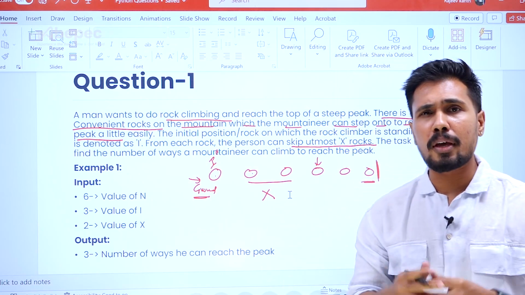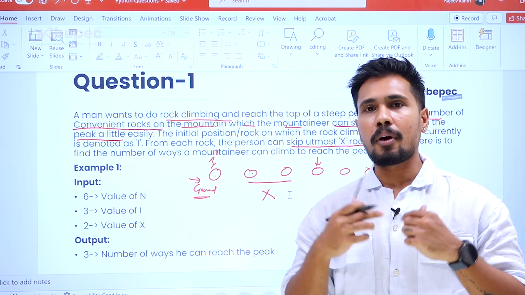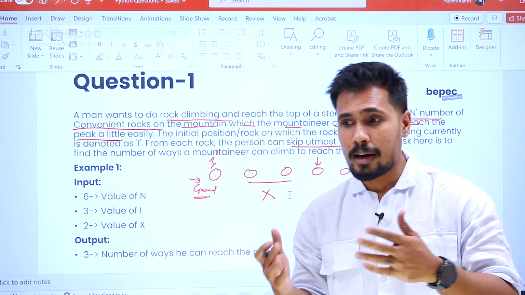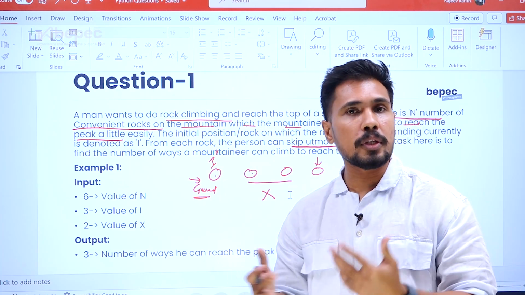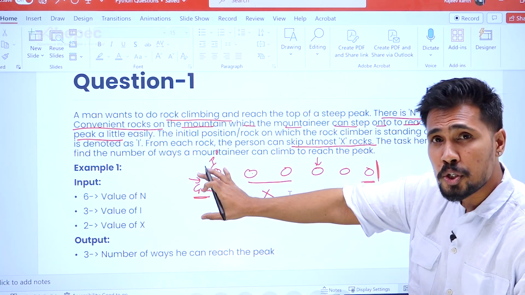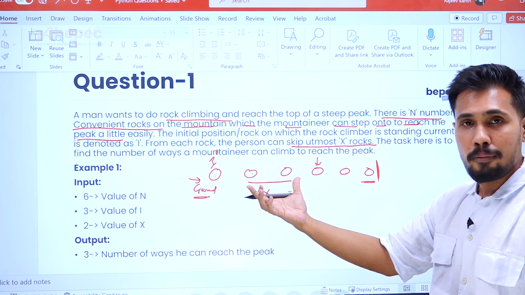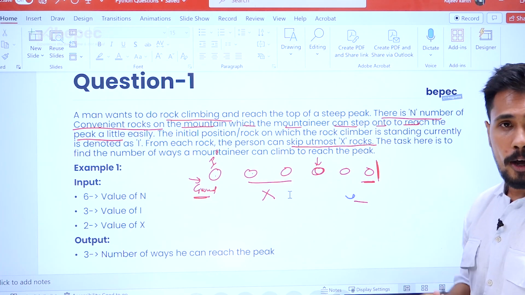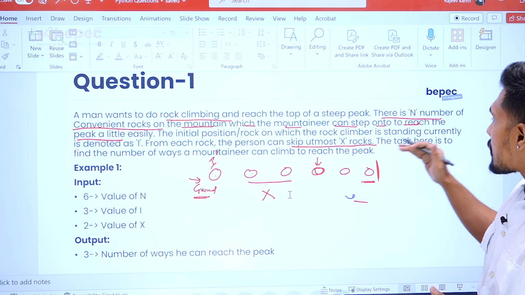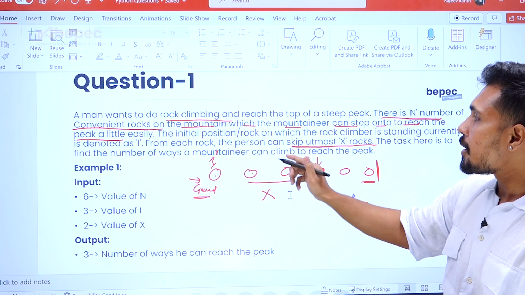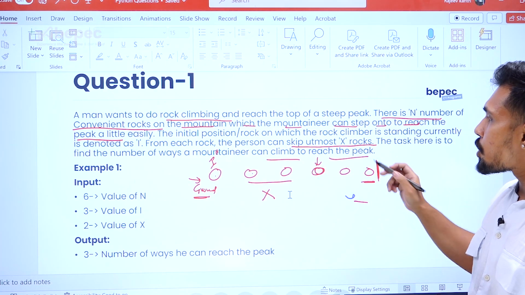Maybe you are wearing mind-blowing shoes, or maybe you have a huge amount of fitness, and even the distance from one rock to another rock is small. You are able to jump from your initial position a maximum of X number of rocks and get onto another one. So that is the question. And the task here is to find the number of ways a mountaineer can climb to reach the peak.